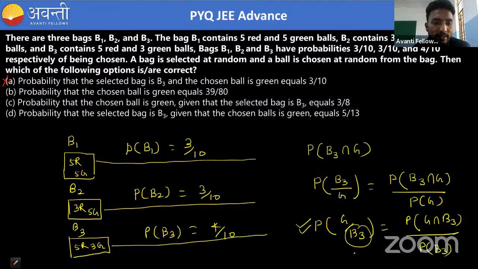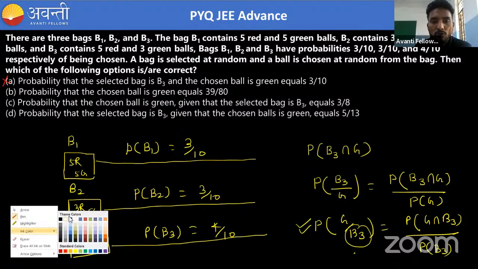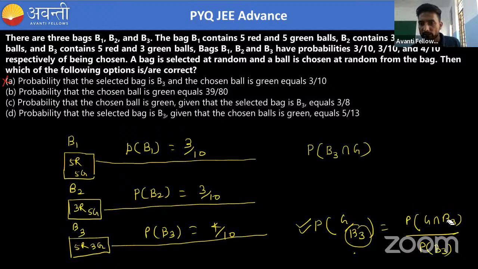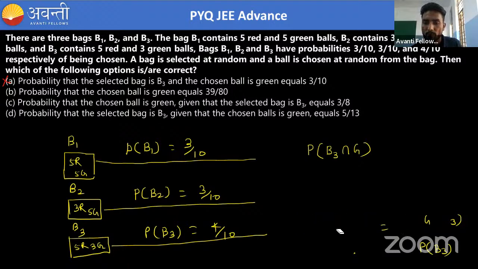Okay, chosen ball is green. So what we need to do? So let me just erase this one. I hope you understood this because in this graph only I will explain. Okay, just wait guys.